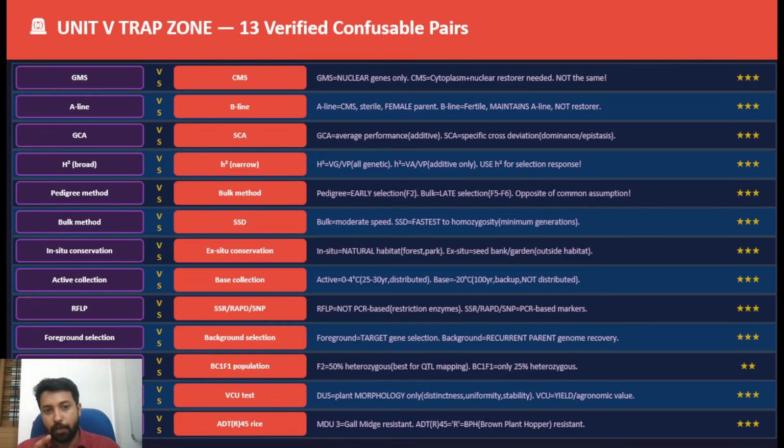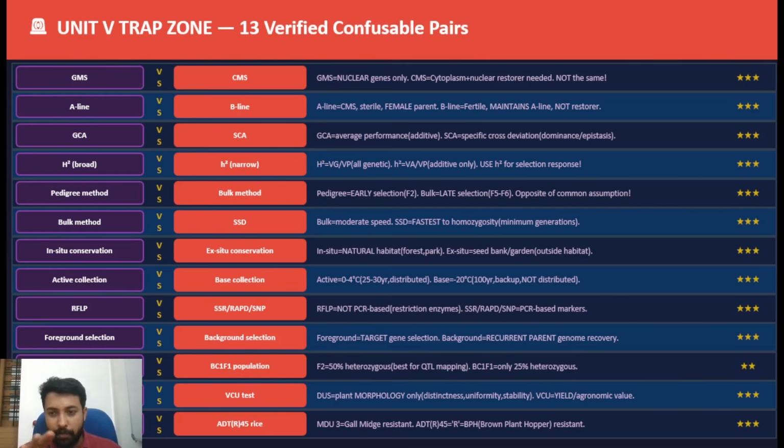Here is a list of a few such comparisons that you should focus on: GMS and CMS, A line and B line. What is the difference? A line is male sterile, B line is male fertile. Similarly, GCA and SCA, general combining ability and specific combining ability. GCA is mainly focused on additive gene action, while SCA is for dominant gene action. That is the main difference.